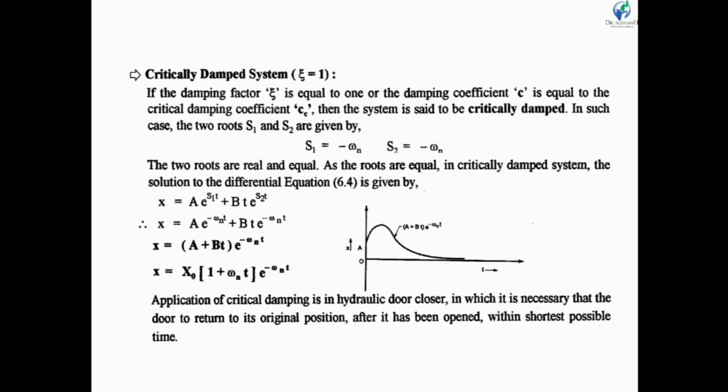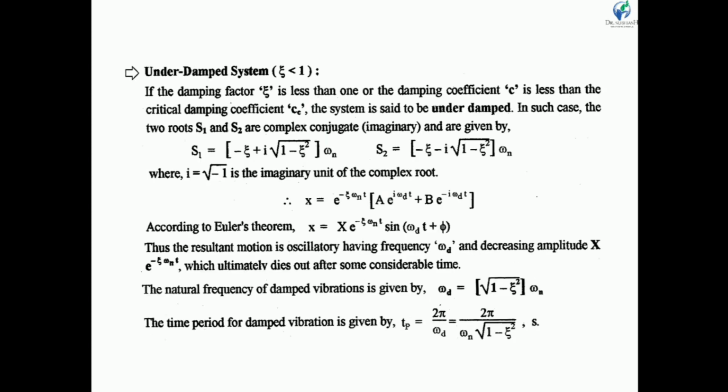So let us see one animation of the critically damped system. Now let us discuss the underdamped system. If the damping factor zeta is less than 1, or the damping coefficient C is less than the critical damping coefficient Cc, then the system is said to be an underdamped system.